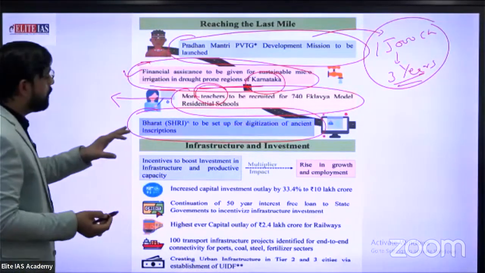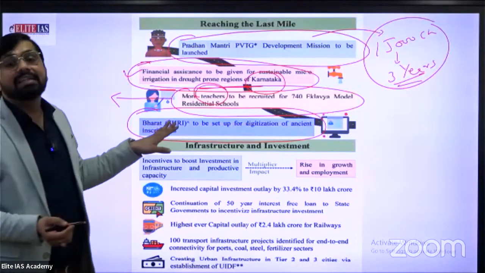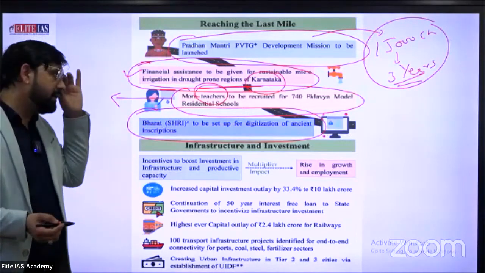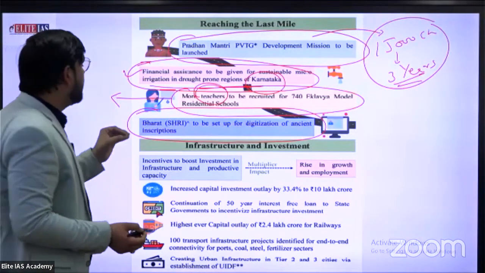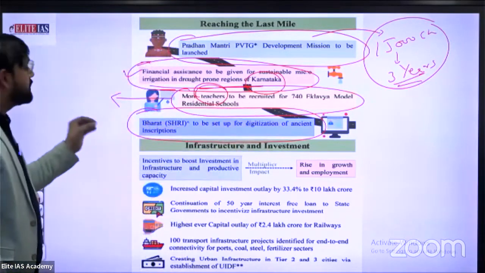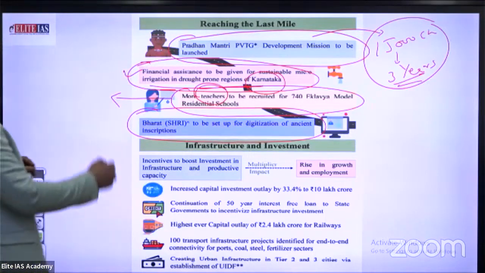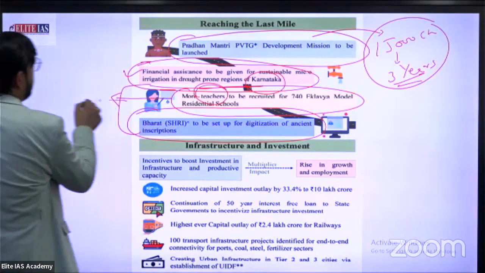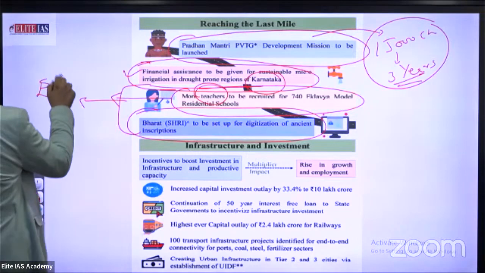What is the full form of Shri? School for Rising India. School for Rising India to be set up for the digitization of ancient inscriptions. This is the perfect effort of the government. Both are perfect efforts of the government in the education sector.